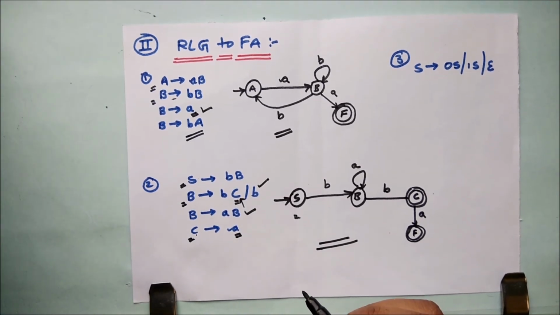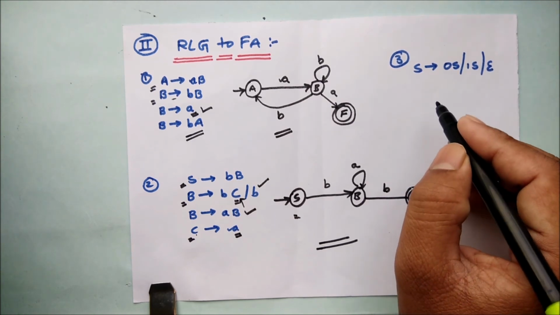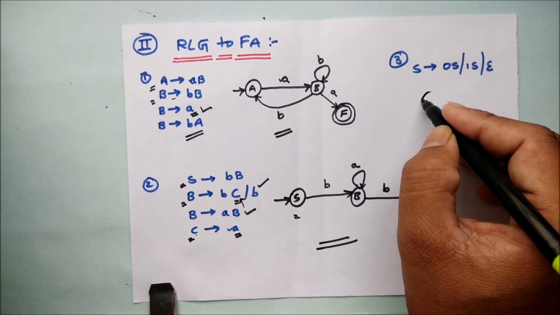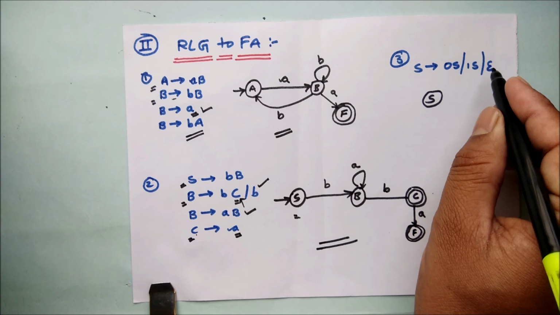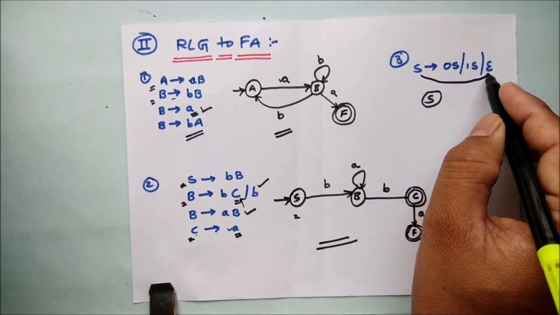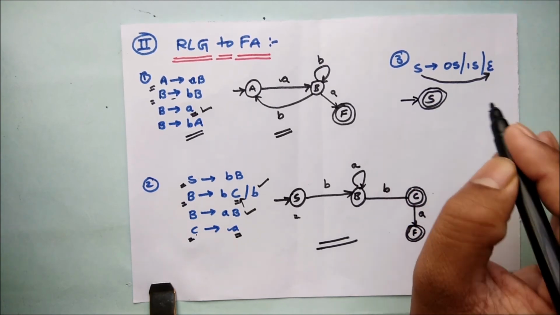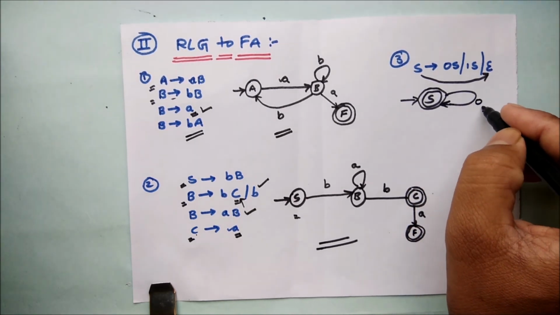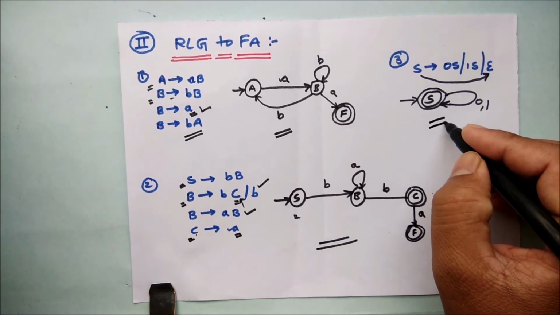Let's move on with the simple example where S gives me 0S, 1S, epsilon. Here S is a simple state, and it is going to 0S and 1S. And S is also giving epsilon. Whenever it is giving epsilon, the initial state is my final state, my dear friends, and this state is giving me 0 and 1. So any combination of 0 and 1 can be formed by using this. A simple finite automata for a given grammar.